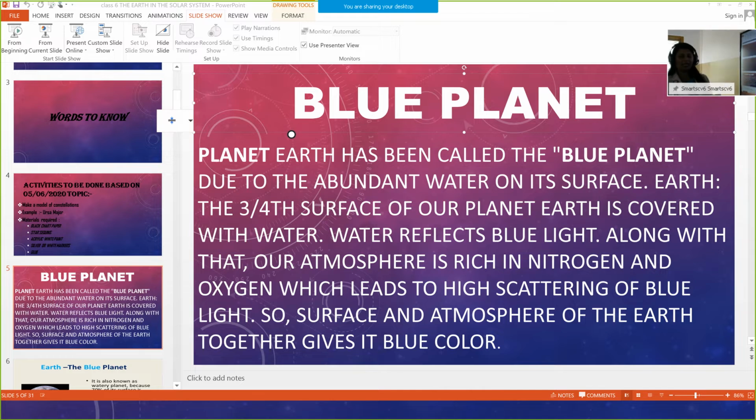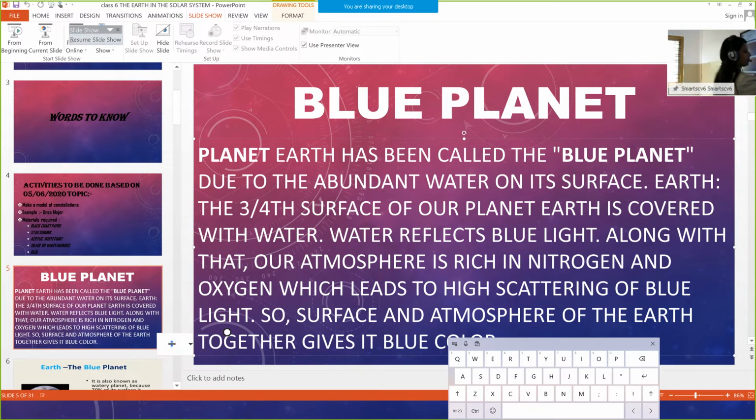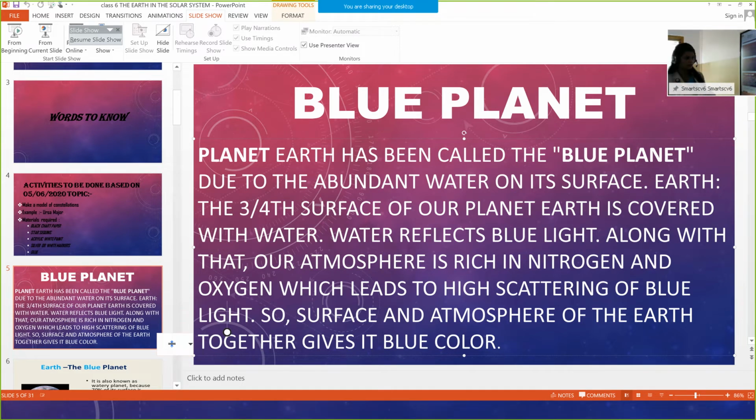We'll see, planet Earth has been called the blue planet due to the abundant water content on its surface. Three fourths of the surface of our planet is covered with water, and this water reflects the blue light. Along with that, our atmosphere is rich in nitrogen and oxygen, which leads to high scattering of blue light. So, the surface and atmosphere of the earth together give it blue color. Okay?